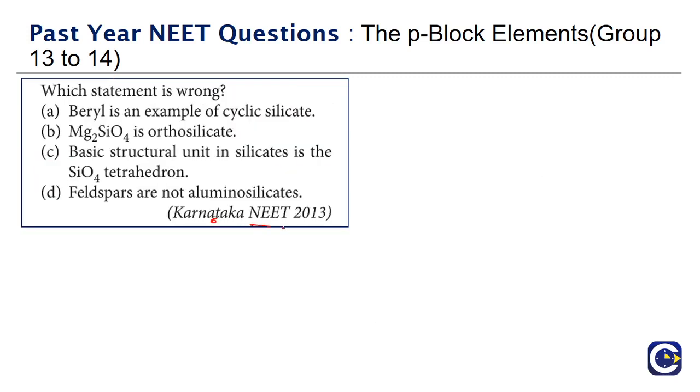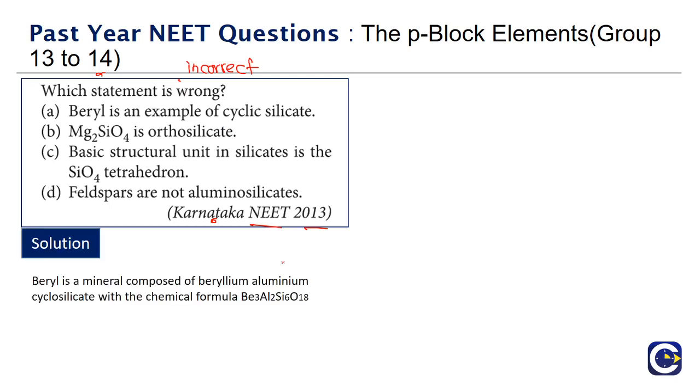Next we have a question that has come in NEET paper Karnataka 2013. Which statement is wrong? So we have to find out which of the statements is wrong or incorrect. For these kind of questions, obviously we have to read through all the statements. Option A is: Beryl is an example of cyclic silicate. If you look at beryl, it's a mineral mainly consisting of the beryllium aluminum cyclosilicate. So the composition of beryl is Be3Al2Si6O18. So this is correct, it's a cyclic silicate.